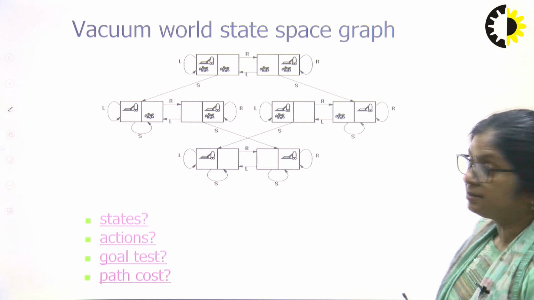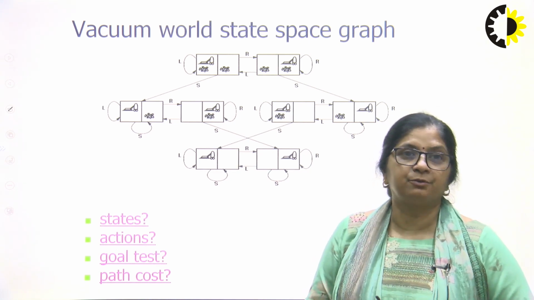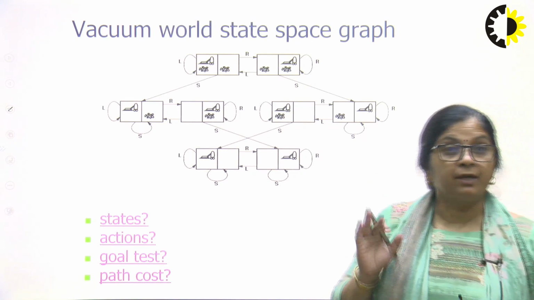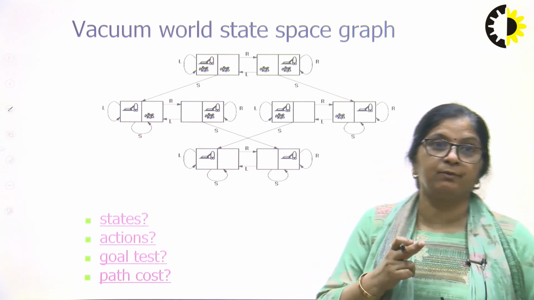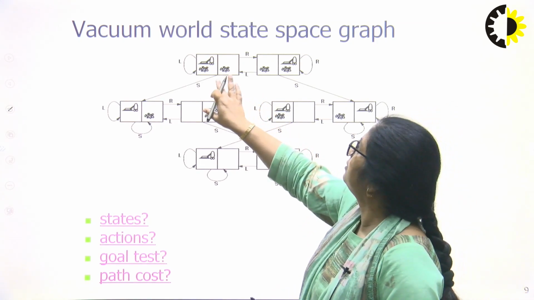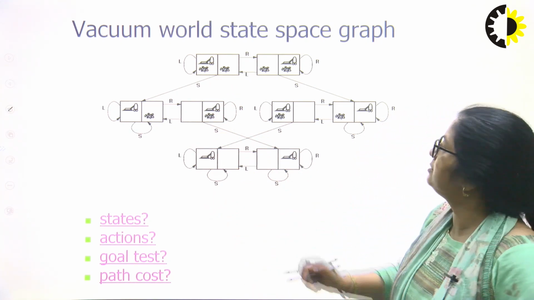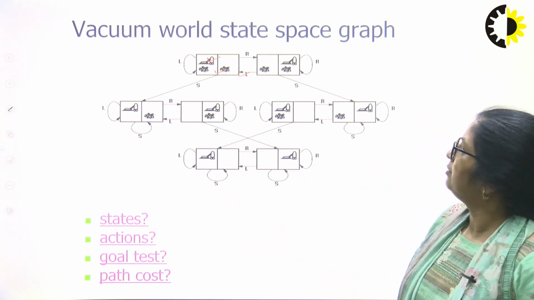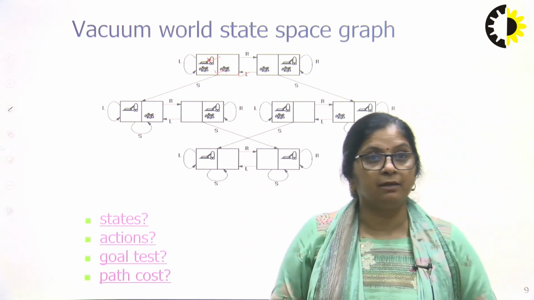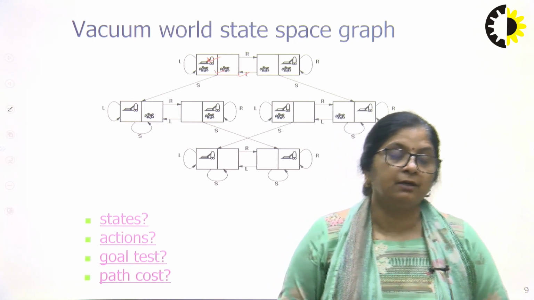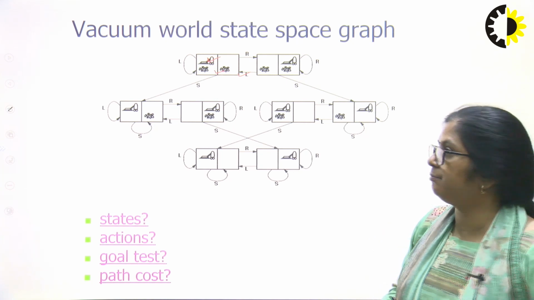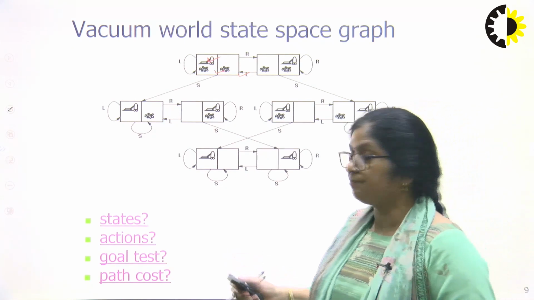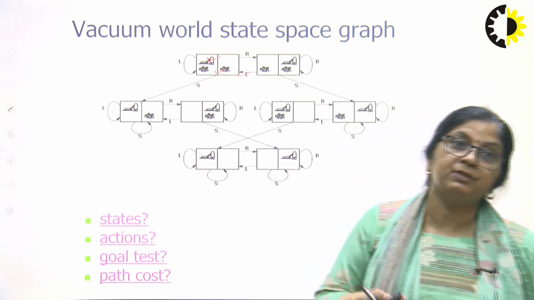So now let us understand this concept with 2-3 examples. This is our first example. We talk about an environment in which 2 tiles are there and a vacuum cleaner. Dust is also lying there, and we have the vacuum cleaner agent. The vacuum cleaner has many things to do here. So how will we define the problem? One is what the states are, second what the actions can be, what the goal will be, and how much path cost is used in this.